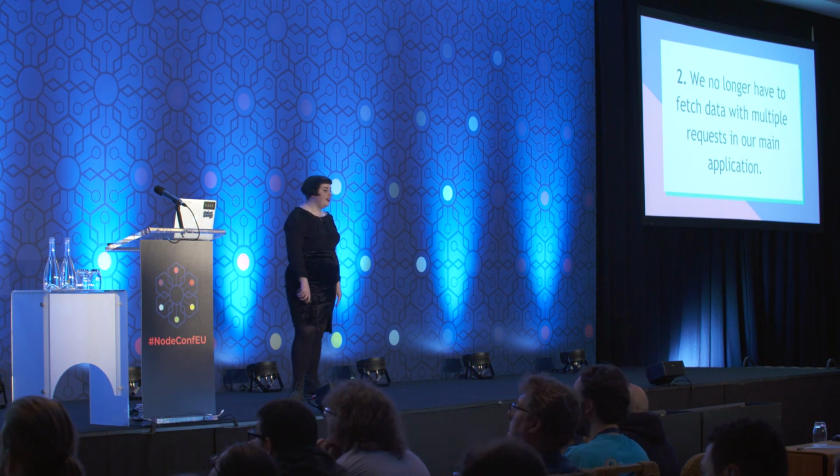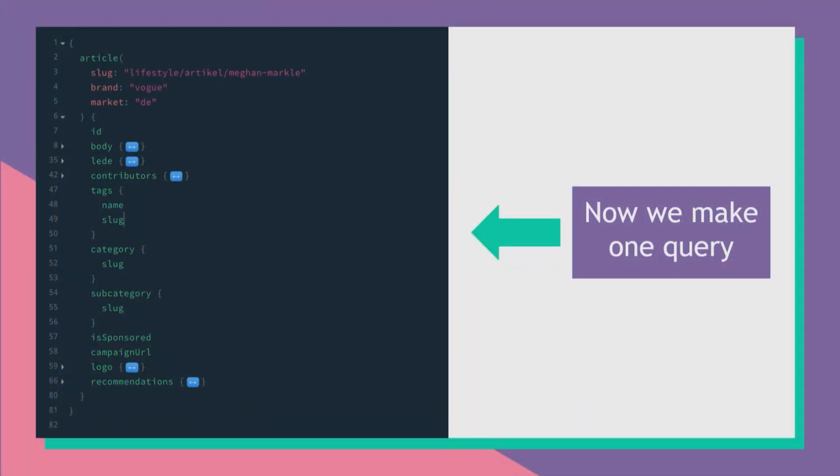Second benefit is that we no longer have to fetch data with multiple requests inside our main application. So if you remember the Meghan Markle malarkey that we went through earlier, now we just make one query. Instead of making 10 different requests, we just write a list of the data that we want for the Meghan Markle page. We say I want the ID, the body, the contributors, the tags. For each tag, I want the name and the slug. You just write it all in a list, and you just make a single query.